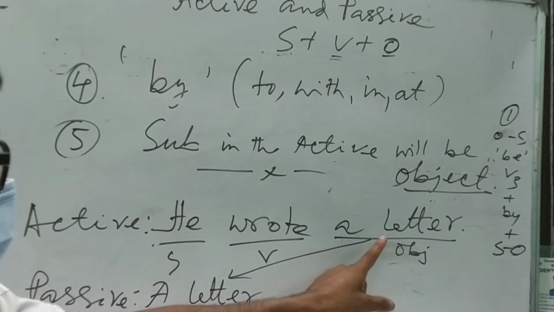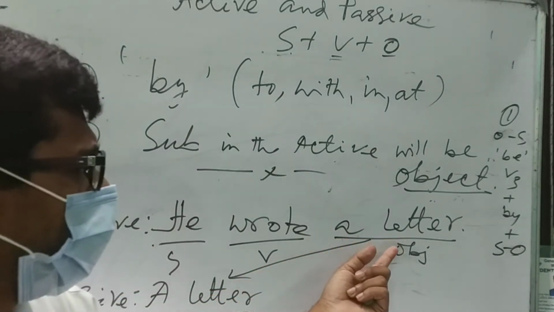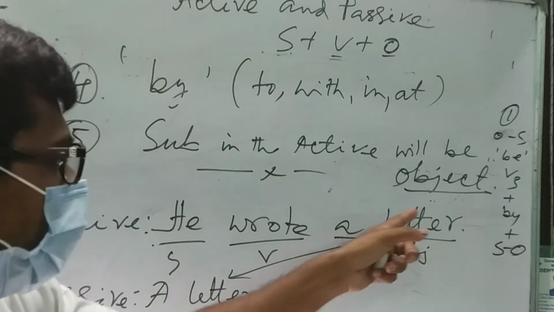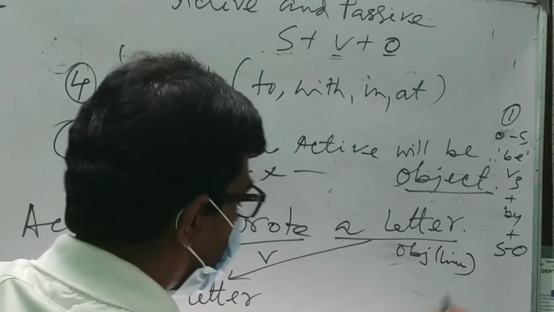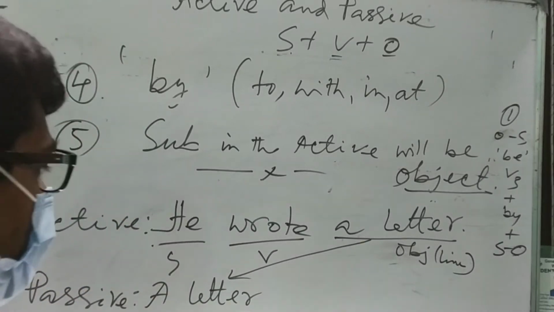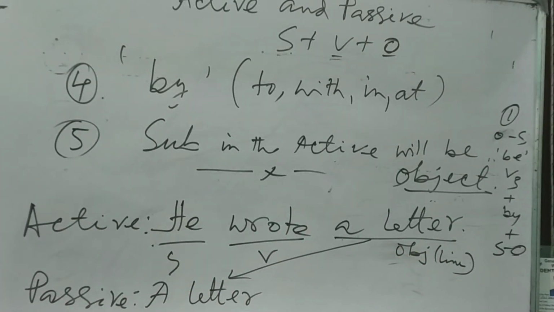This is the object, so place it at the beginning. If it is a pronoun, then as an object it will be in the objective form. If it is him there, then it will be he here. But in the subject's place, its case will be changed. Its case will be subjective or nominative, because its place is there as a subject.